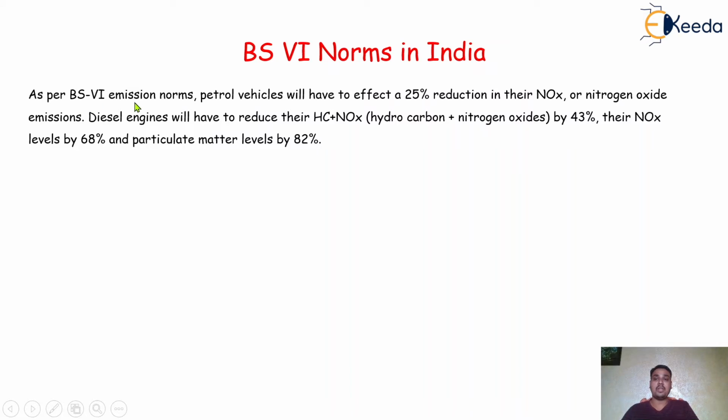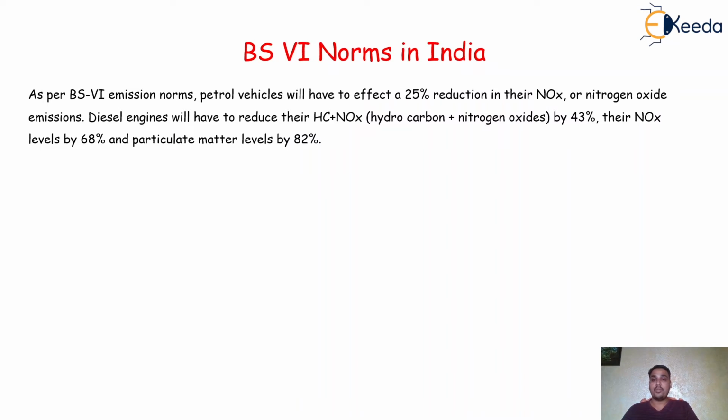As per the BS6 emission norms, petrol vehicles will have to effect a 25% reduction in their nitrogen oxide emission, and diesel engines will have to reduce their HC plus NOx, that is hydrocarbon plus nitrogen oxide, by 43%, their NOx levels by 68%, and particulate matter levels by 82%. This is for the pollutants coming from the burning of the air and fuel mixture in the engine.